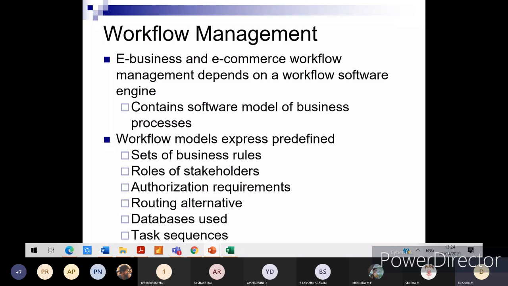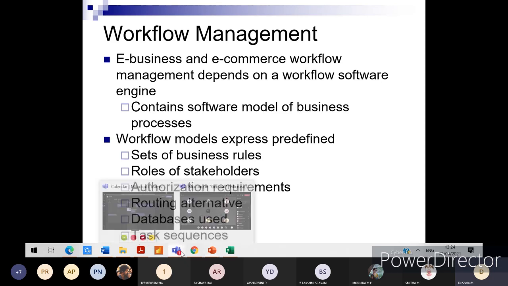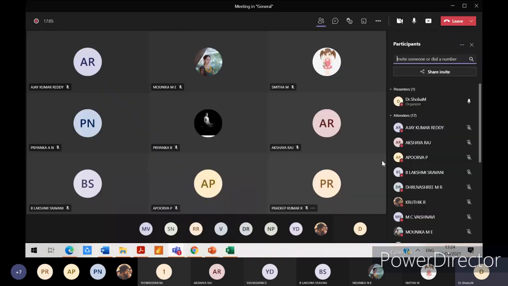So e-business and e-commerce workflow management depends on a workflow software engine, and it contains a software model of business process. The workflow models express, they are predefined in terms of what set of business rules, then roles of stakeholders, authorization requirement, routing alternative.